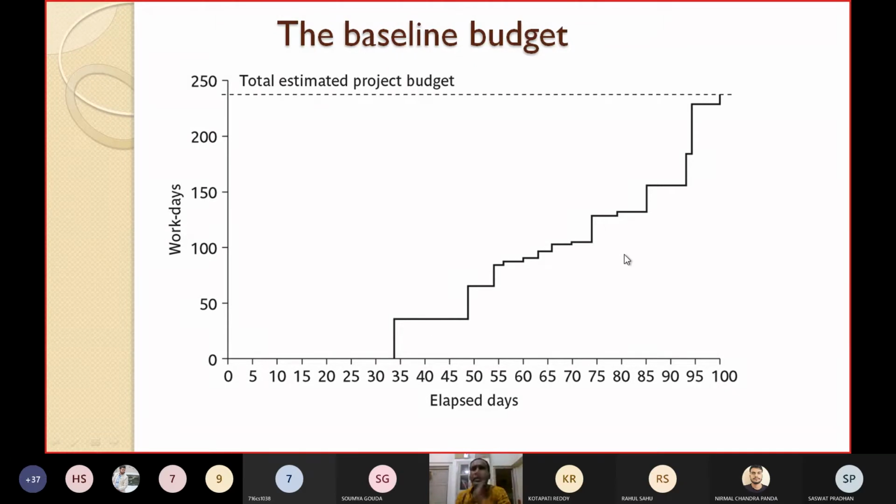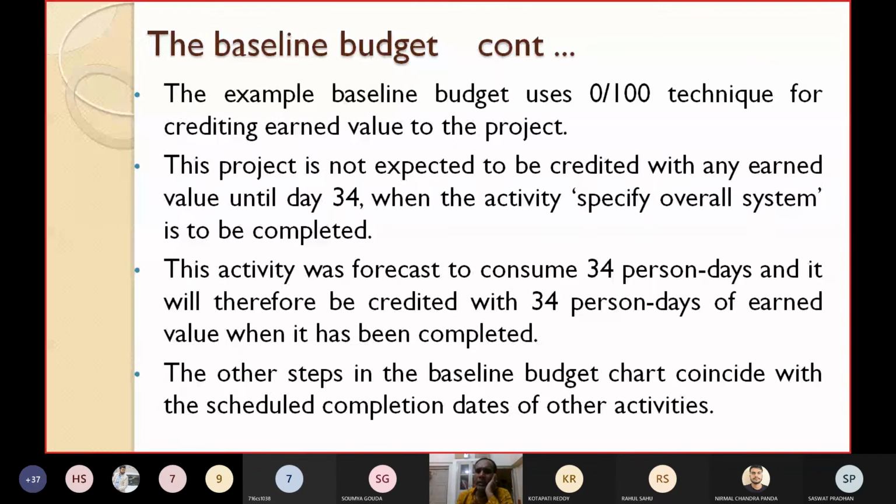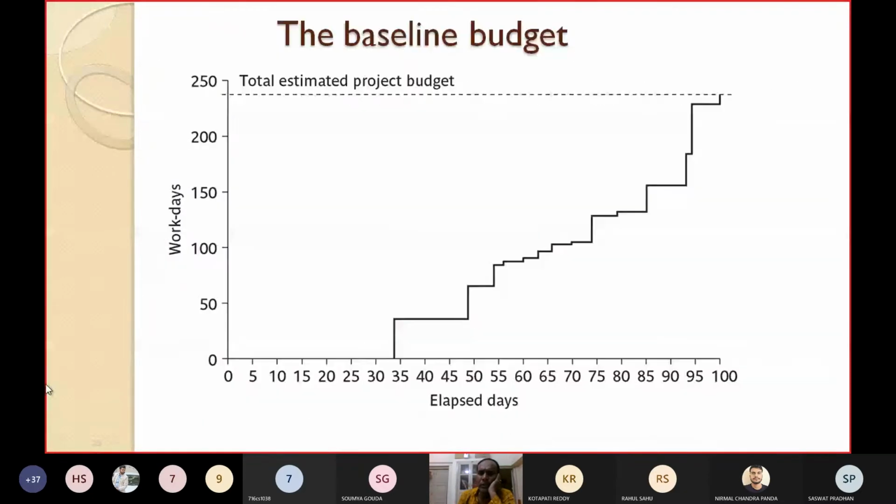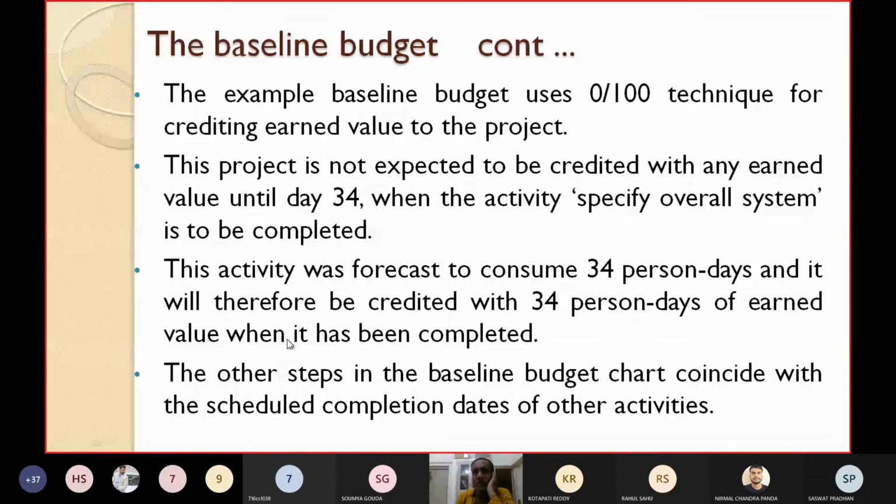This project is not expected to be credited with any EV value until day 34, when the activity specified overall system is to be completed. This activity was forecast to consume 34 days and it will therefore be credited with how many percentage? 34 of EV value when it has been completed. The other steps in the baseline budget chart coincide with the scheduled completion dates of other activities. So the other steps we have not shown here. The other steps in the baseline budget chart coincide with the scheduled completion dates of the other activities.